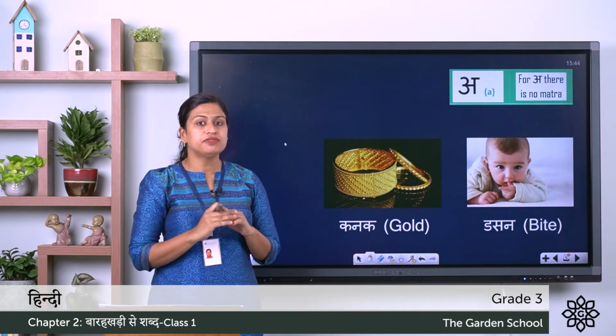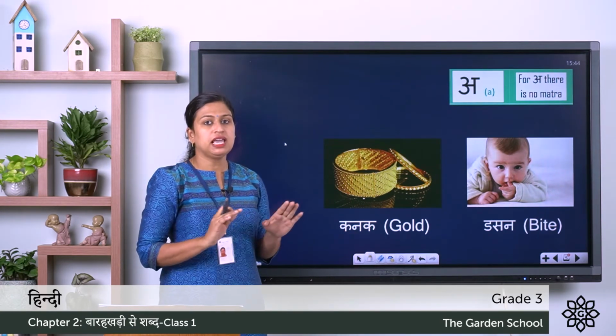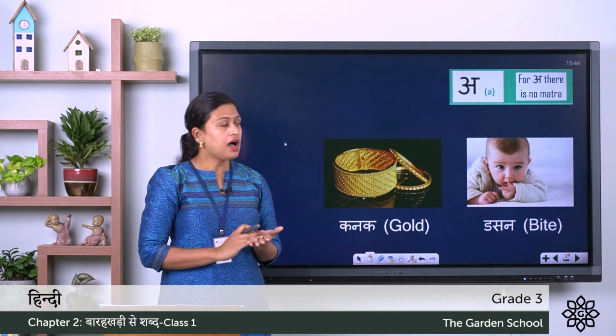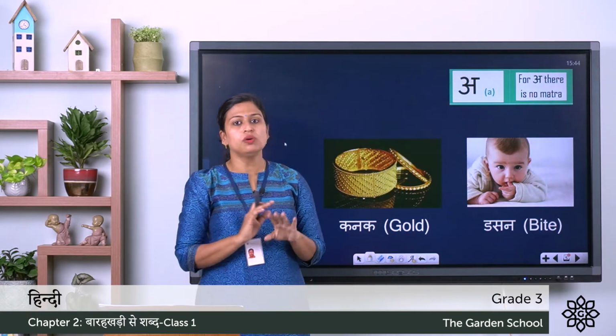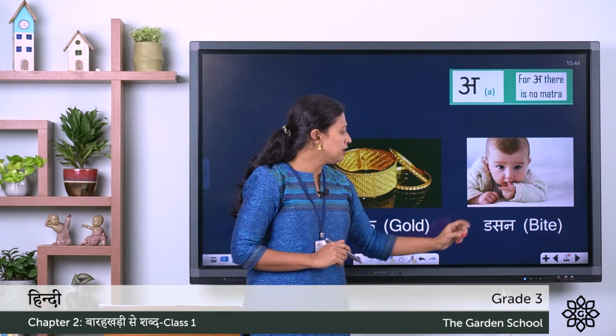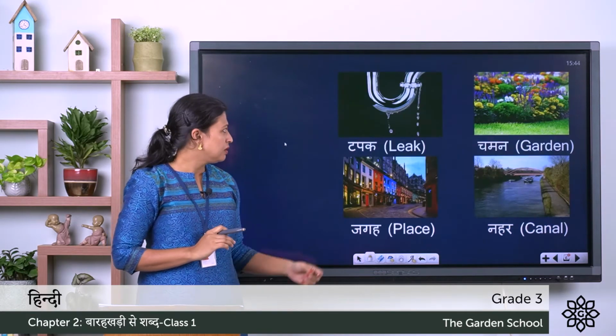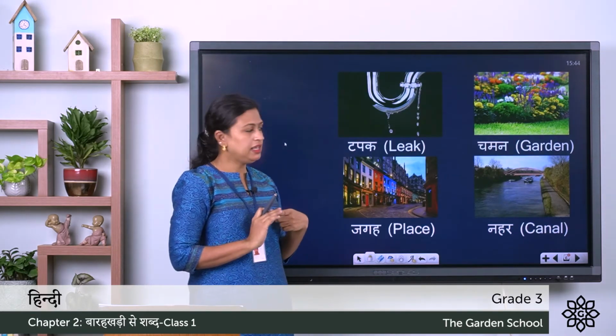So first we will discuss few words with the symbol A, that means no symbol. So here the first word is Kanak, and you can see we are not using any symbol because A swarakshar has no symbol. Kanak means gold. Next one, Dasan. Dasan means bite. Tapak means leak.